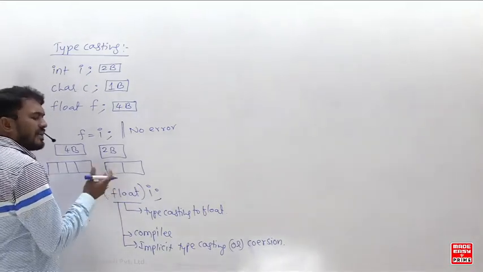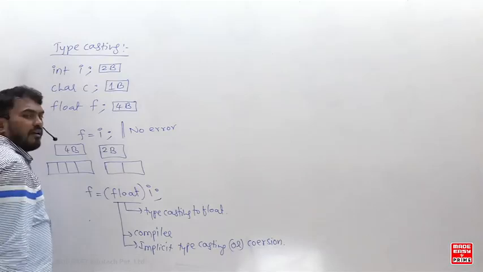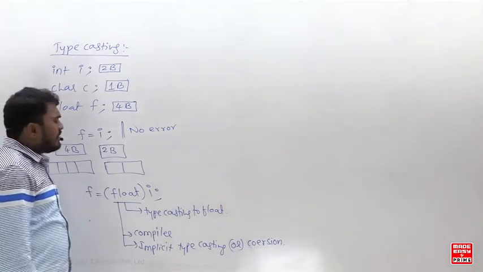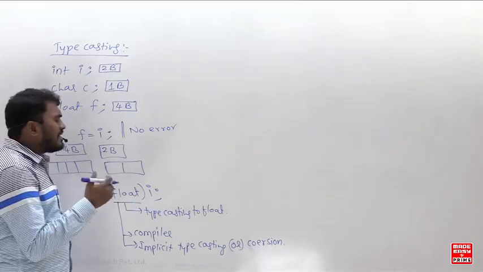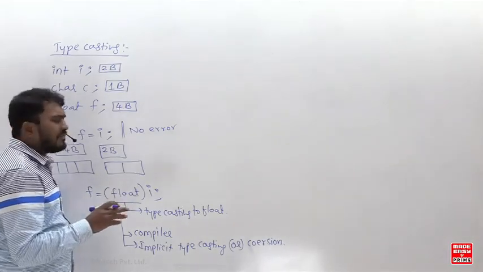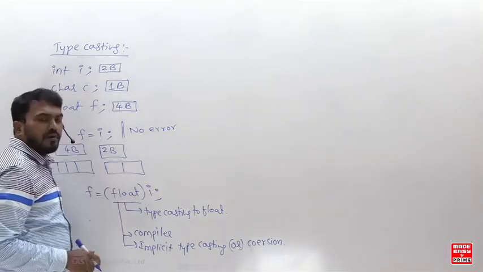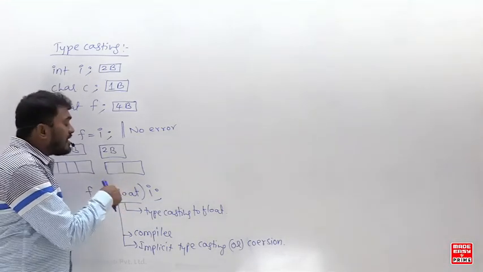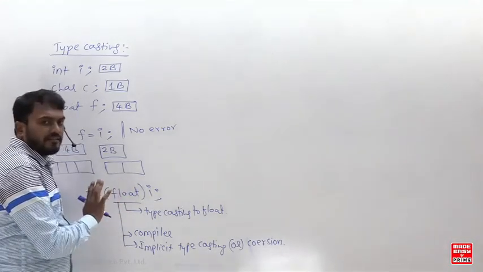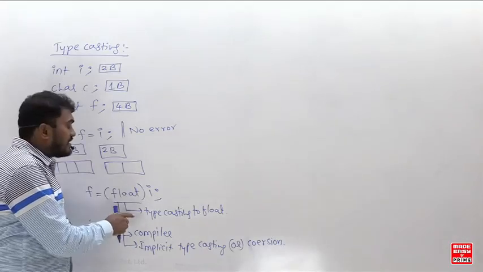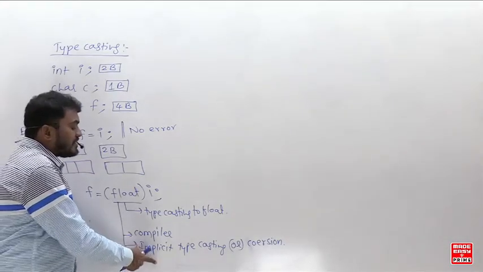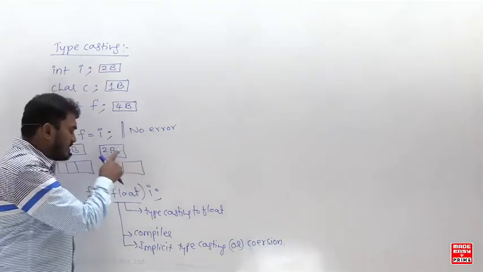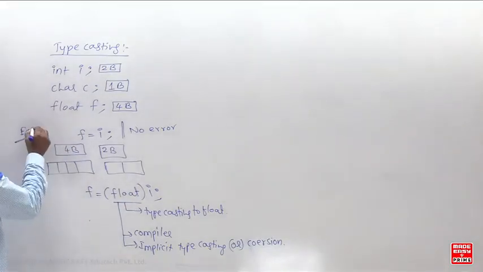We are not troubling the user, don't trouble the user too much. Because the user is already busy developing and writing the logic, for a small problem the compiler is simply ignoring it. So who will do all this? The compiler will take care. This is called implicit typecasting. Who will do this? Compiler. So will an error come? No error. Is that clear? Copy all this. So this is example 1.